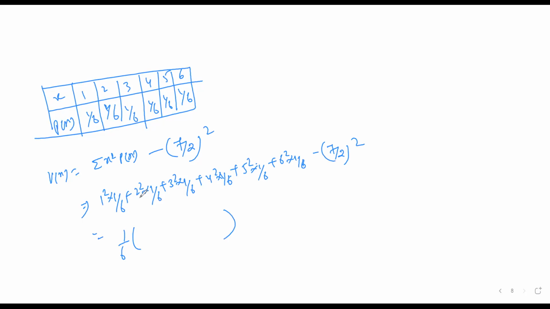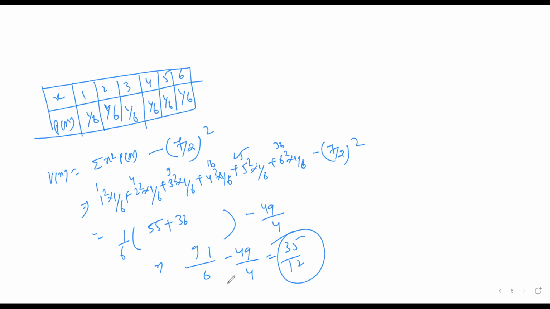Now you just add all of them: 1 square is 1, 4, 9, 16, 25, 36. 1 plus 4 is 5, plus 9 is 14, plus 16 is 30, plus 25 is 55, plus 36 is 91, minus 49/4. And this will be 91/6 minus 49 divided by 4. If you simplify them, you will get 35/12.